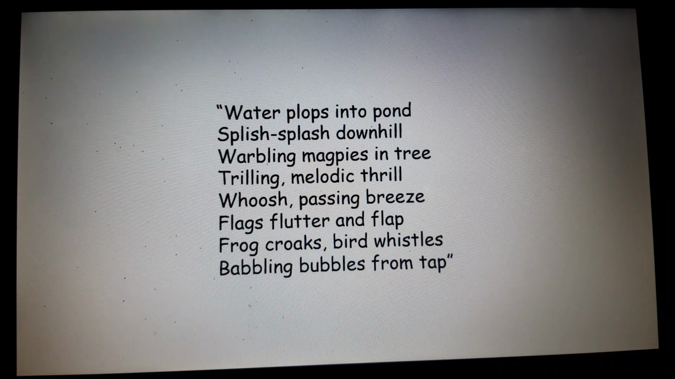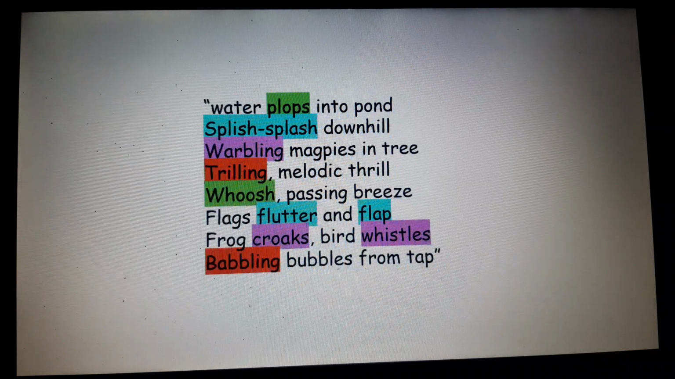Right. Let's see how many words you have found. Plops, splish splash, wobbling, trilling, whoosh, flutter, flap, croaks, whistles, and babbling are the onomatopoeia used in this poem. Now I think you have understood what onomatopoeia are, right? They are sound words.